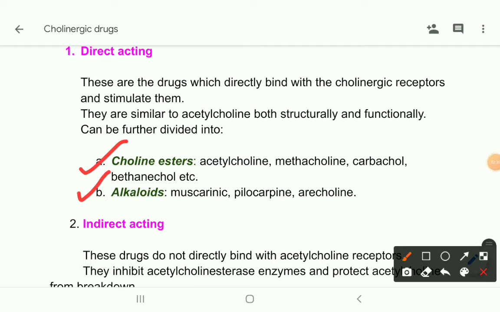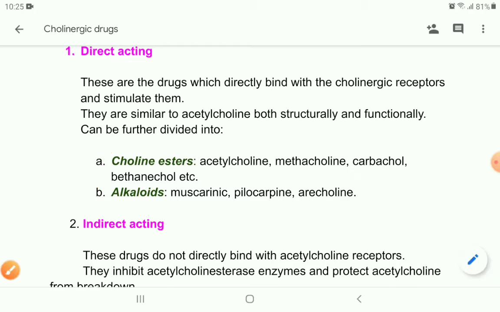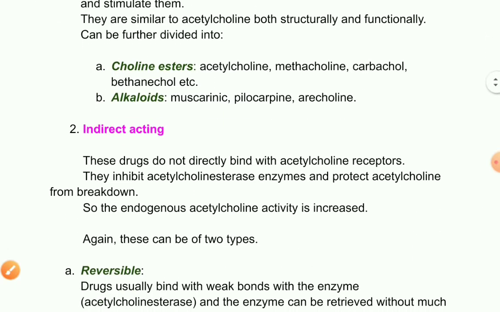You can see some examples here: acetylcholine, methacholine, carbachol, bethanechol, etc. These are esters, and muscarine, pilocarpine, these are alkaloids. Okay, now come to the indirect acting drugs, which we also call the anticholinesterases. Okay,